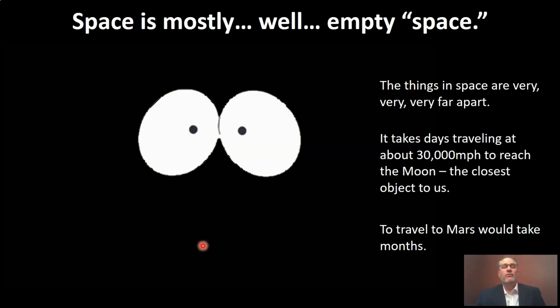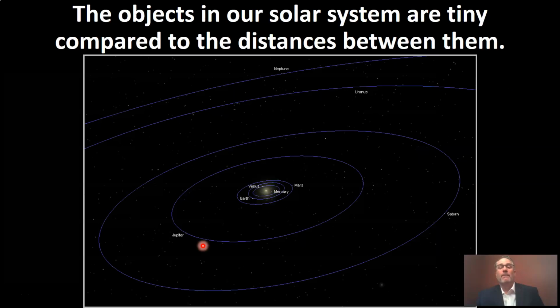So we're going to try something to maybe help you understand how vast the distances between things are. When we look at models like this, this was the best model that I could find. When we look at a model of our solar system, if we're able to see these orbital paths, the things that we would be looking at would have to be incredibly tiny.